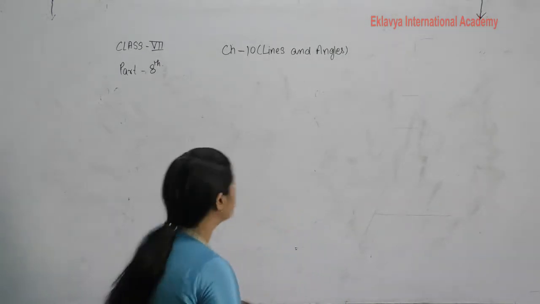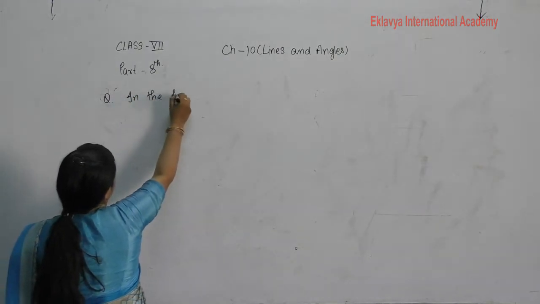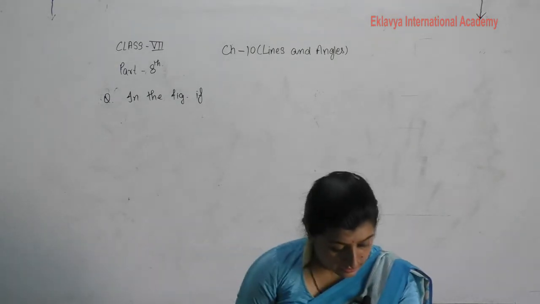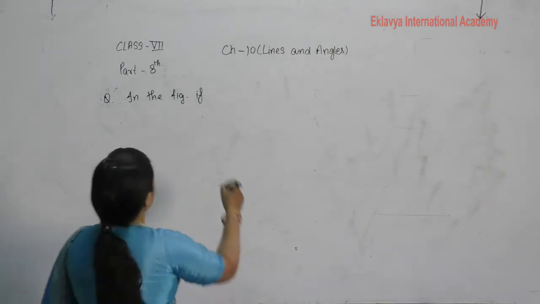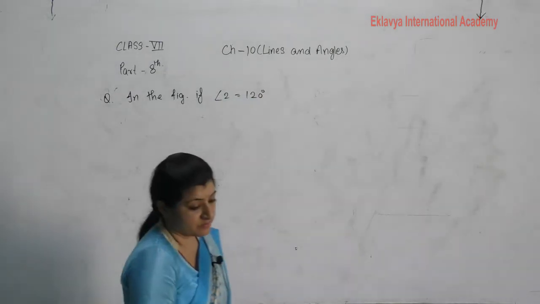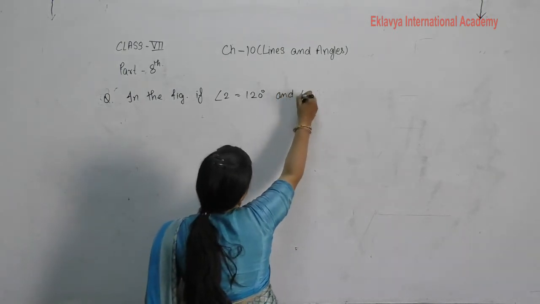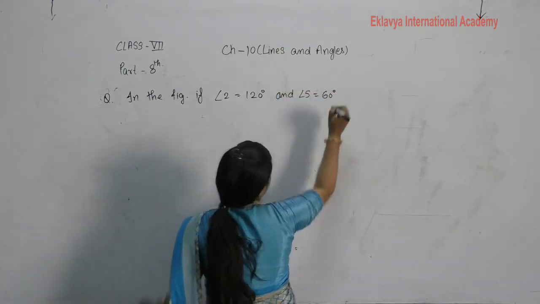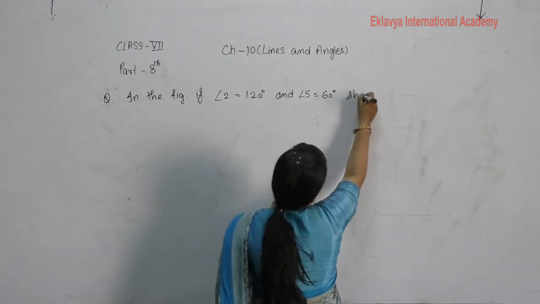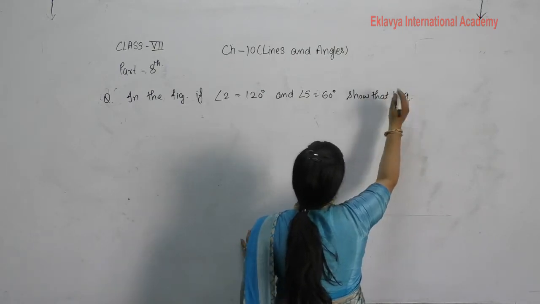In the figure, if angle 2 is equal to 120 degree and angle 5 is equal to 60 degree, show that P parallel to Q.